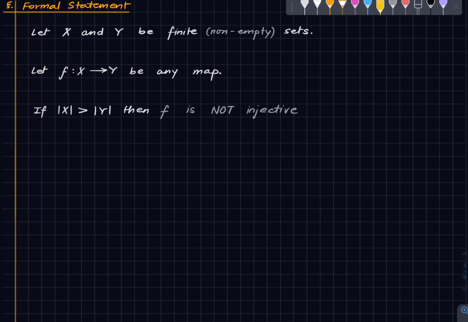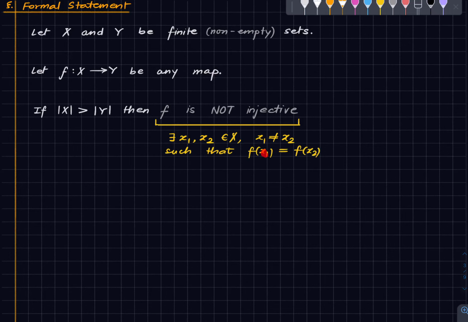If you look at my primer on functions, non-injective means there exist two distinct elements in the domain such that they have the same image. So these two pigeons go in the same cage, right? So that's the formal version of what we just said.